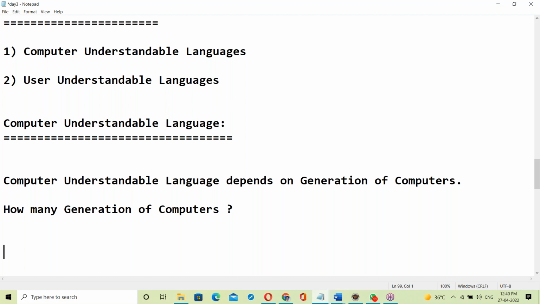Some guys are saying three generations, some say four, some say five, some say six. How many generations?